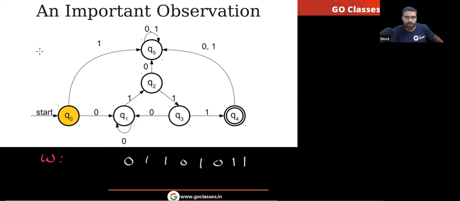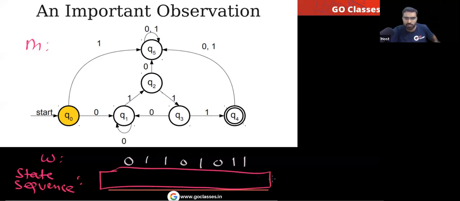Let's call this DFA M. When you run this DFA M on this string, what will be the state sequence? Tell me the state sequence. Which state sequence are you going to get?